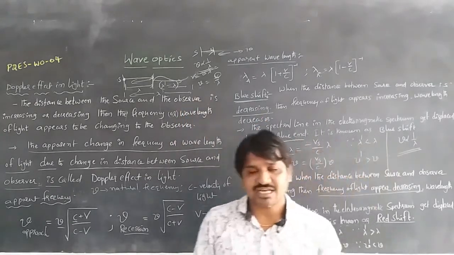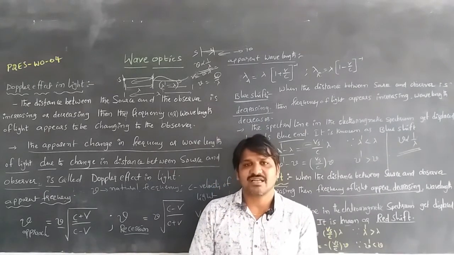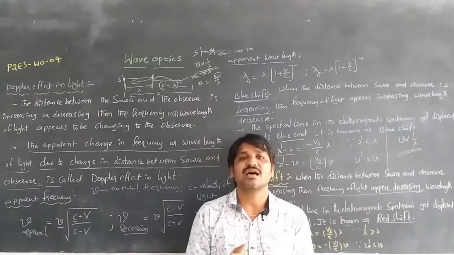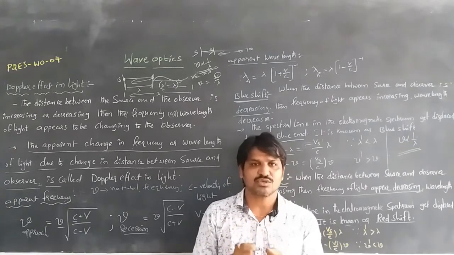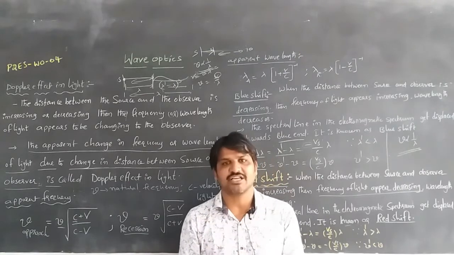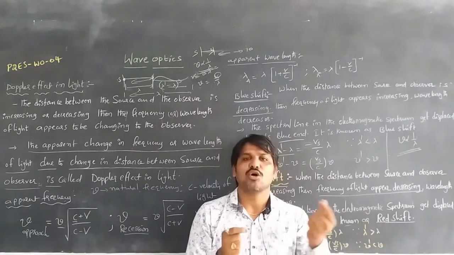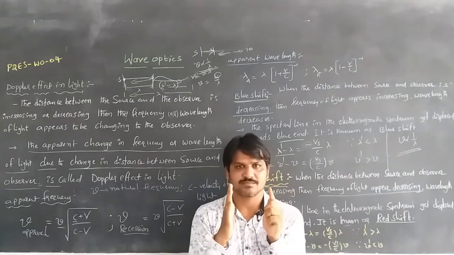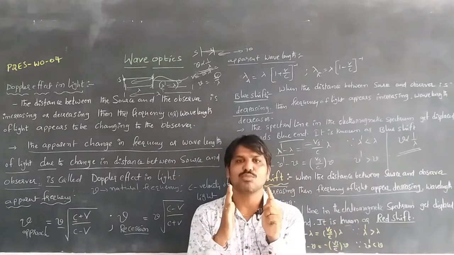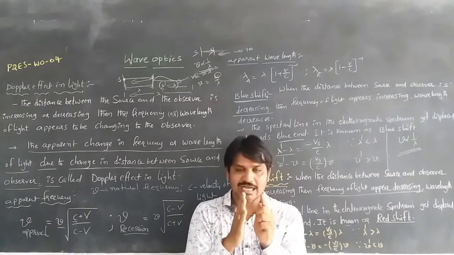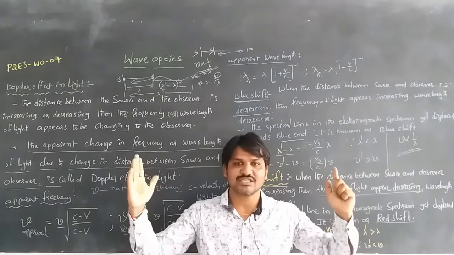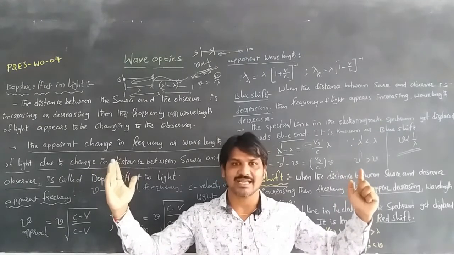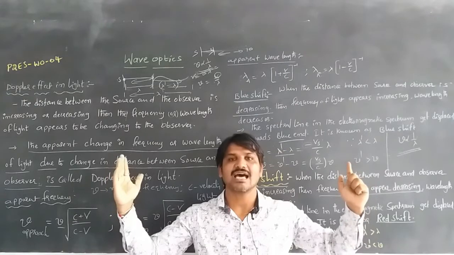In the case of blueshift, if the distance between the source of light and the observer is decreasing, then the frequency appears to increase while the wavelength appears to decrease. In this case the spectral lines of the electromagnetic spectrum get displaced towards the blue end, known as blueshift, when both are coming towards each other. In the case of redshift, the source and observer are moving away from each other, the distance increases, and the spectral lines get displaced towards the red end.